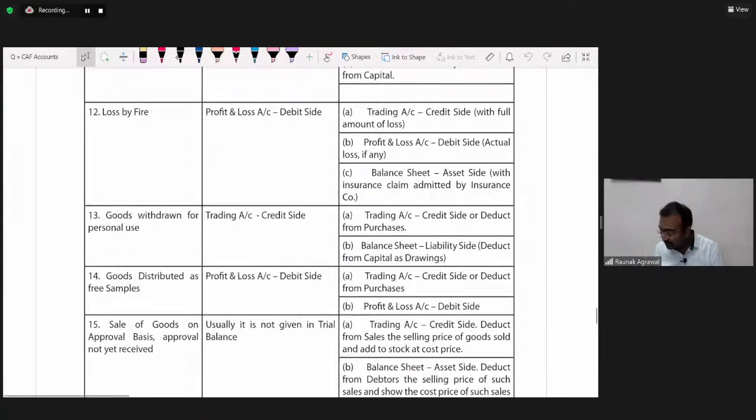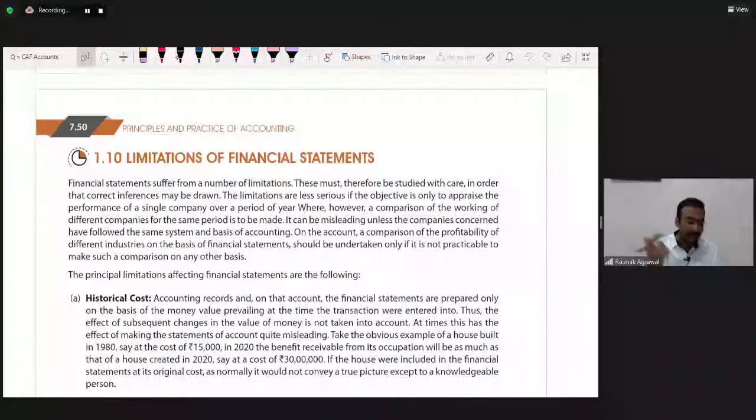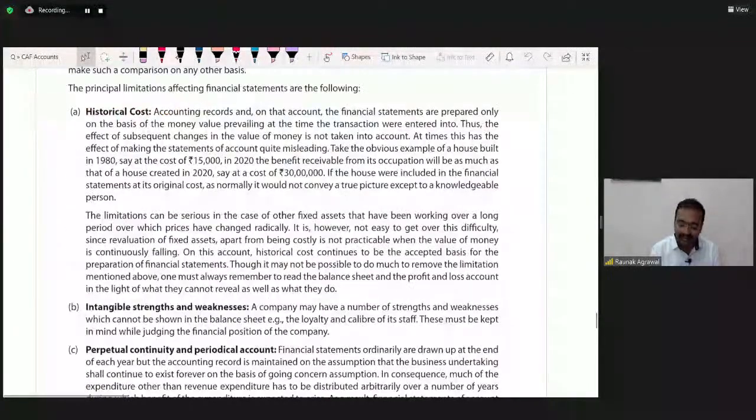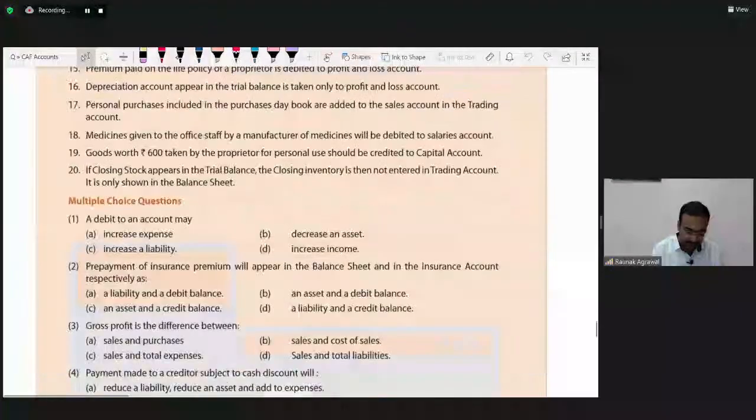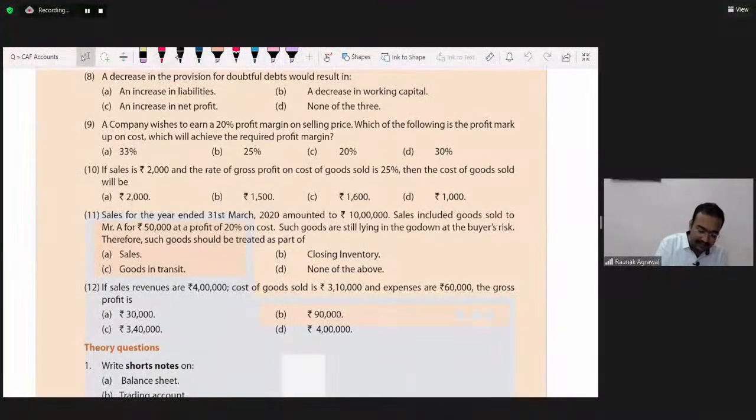Okay, but one student is requesting to solve some illustrations on MCQs. Are we good? Audio video clear? Just comment, quickly comment. Everything fine? Yes. Good morning, beta. Good morning. Yes, Aksha. I remember you were asking about illustration number 11th and 12th. Both are very simple, beta. Just come down to page number 7.53, MCQ number 11.